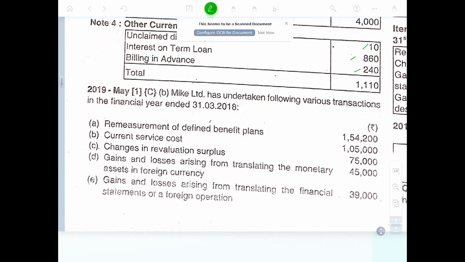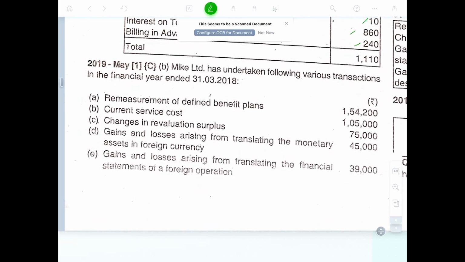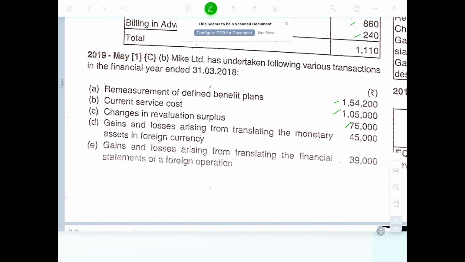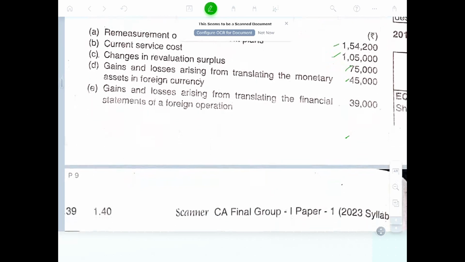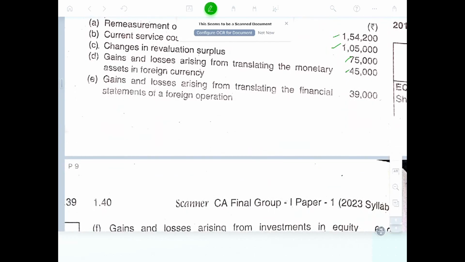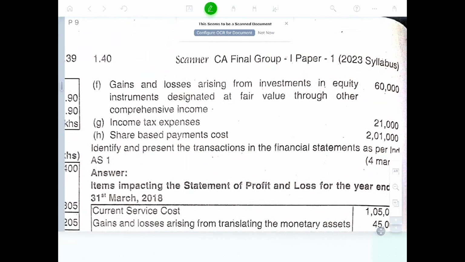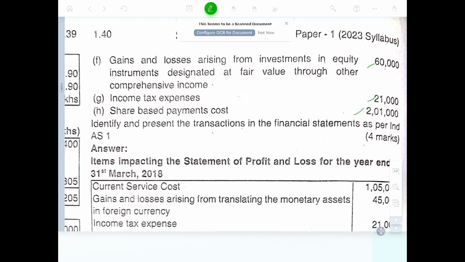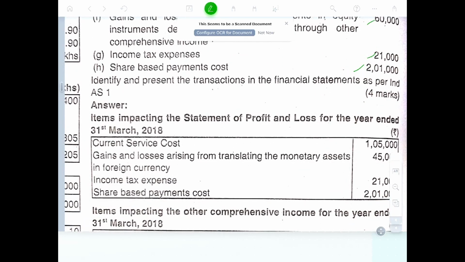Okay. Mike Limited is undertaking the following various transactions in the financial year. Remeasurement of defined benefit plans 1,50,000, current service cost 1 lakh, change in revaluation surplus 75,000, gain and loss arising due to translation of monetary assets in foreign currency 45,000. Gain and loss arising in translation of financial statements of a foreign operation 39,000. Gain and loss arising on investment in equity instruments designated at fair value through other comprehensive income 60,000. Income tax expenses 21,000. Share based payment cost 201,000. Identify and present the transactions in the financial statement as per Ind AS 1.